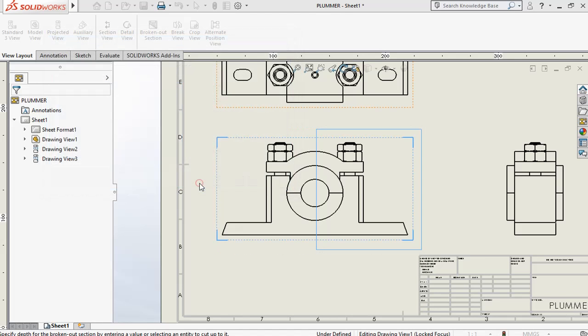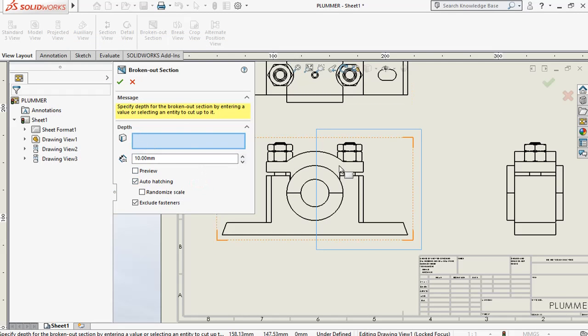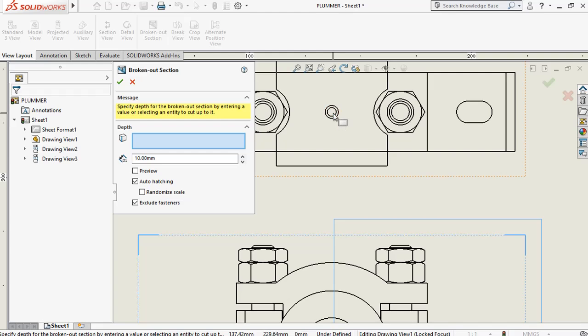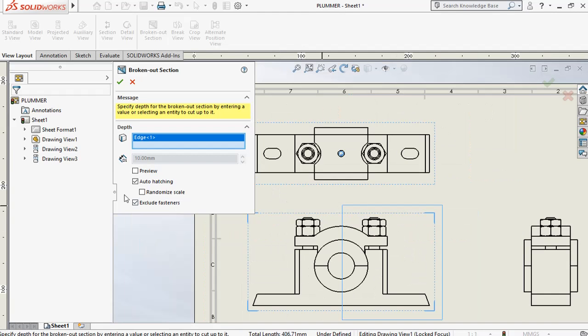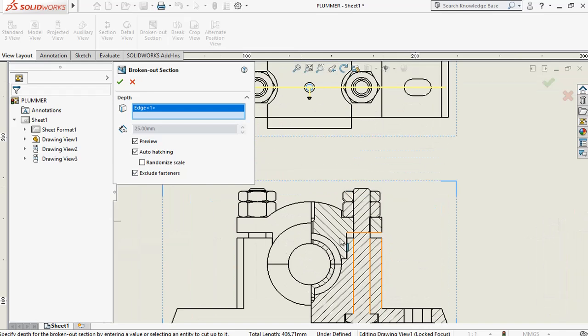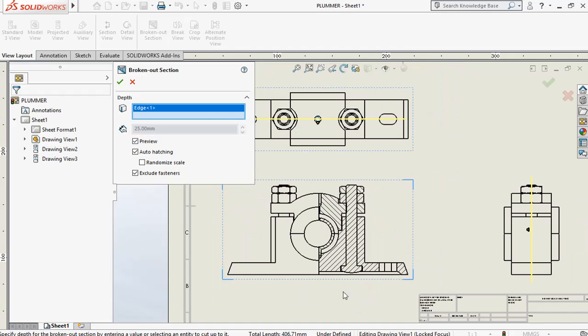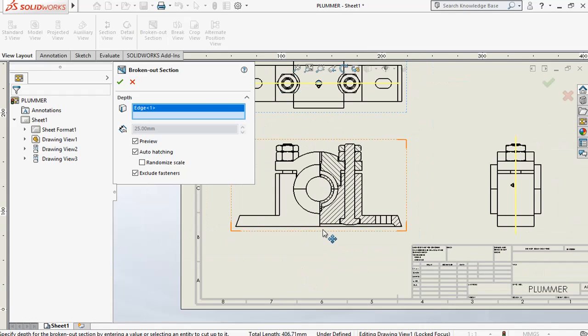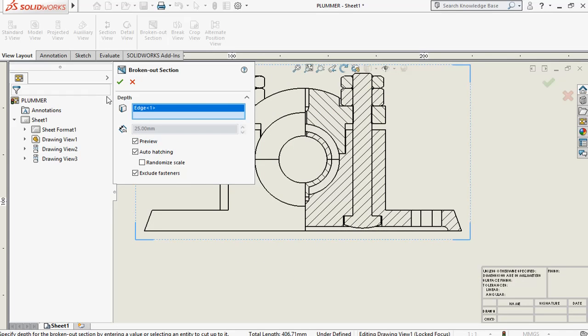Touching OK. And the depth should be, select this circle. Always select the section or sketch which is near the center. We can have a preview of how it will be. Okay, it is great.